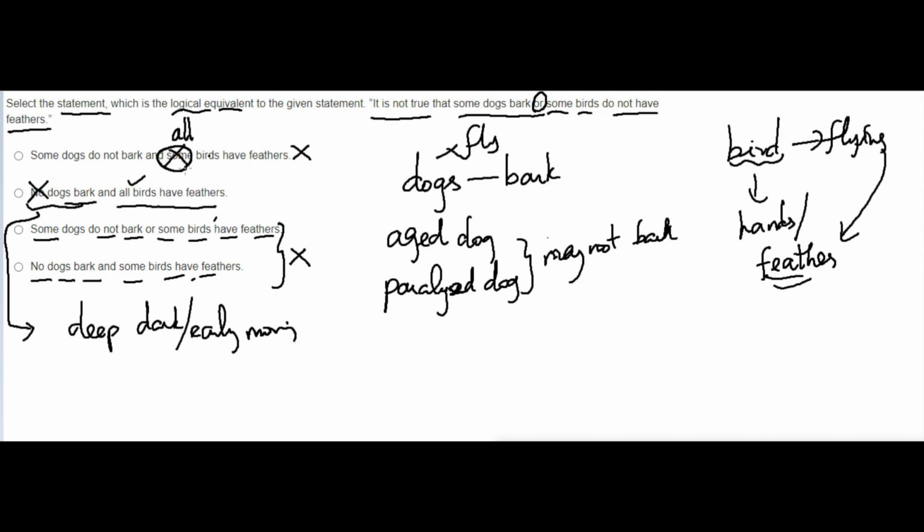When you compare all the four options, all of them seem wrong, but when you compare them, the second option will be the right one, because the second option clearly means that all birds have feathers. So you have to take the second option, that is the right. So the answer is B.